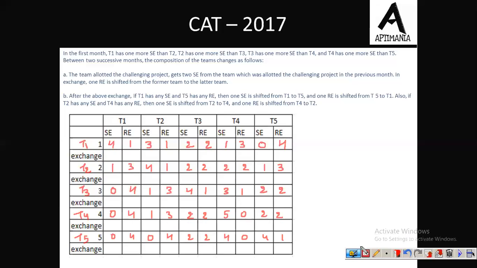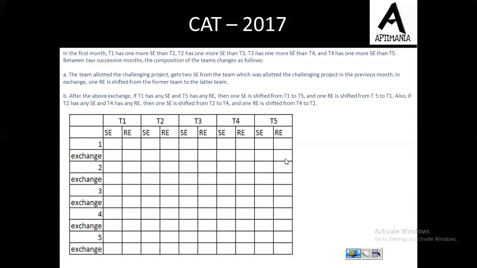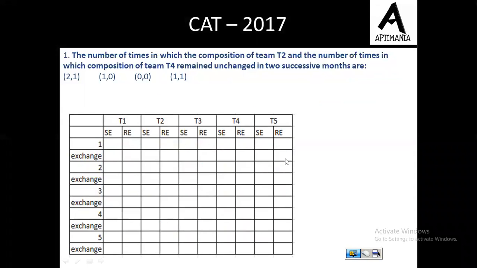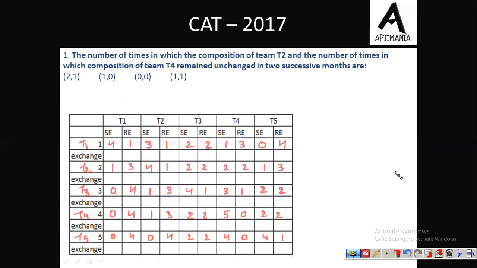Now let us move to the question part. Let's see what the questions are. So the first question is the number of times in which the composition of team 2 and the number of times in which the composition of team 4 remains unchanged. So the number of times in which the composition of team 2 and team 4 is unchanged.